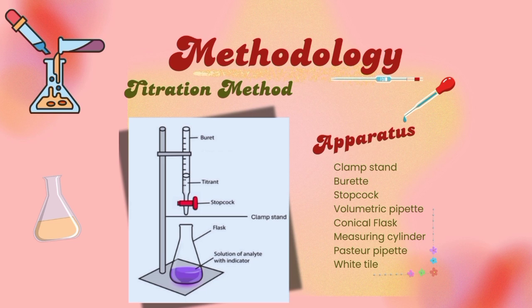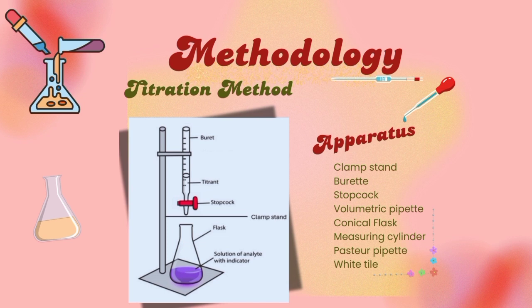can improve efficiency. As you can see, the picture shows the illustration for the titration method. The apparatus used for this method is the clamp stand, which is used to hold and secure the burette in place. The second one is the burette, which is used to measure the volume of the titrant. The third one is the stopcock, used to control the flow of the titrant within a pipe.